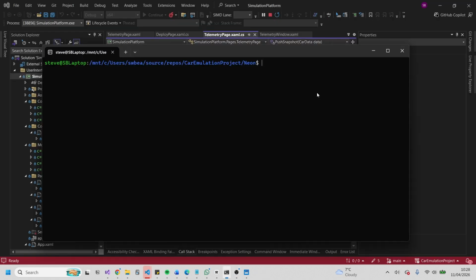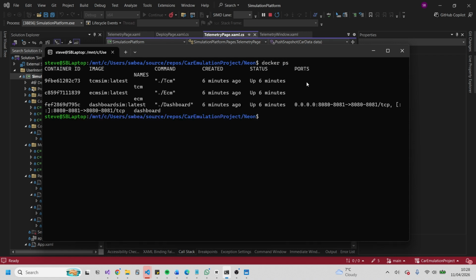Stepping now into the Linux environment where Neon is deployed, we can see what subsystems are running. So here you've got the transmission, the engine, and the dashboard. And the dashboard is exposing its ports, and this is for the HTTP endpoints, which allow it to communicate with the user interface.